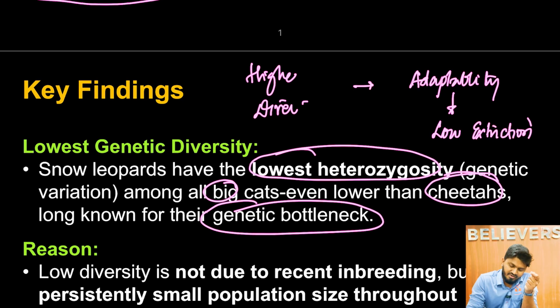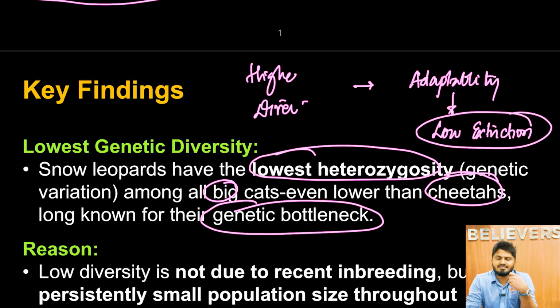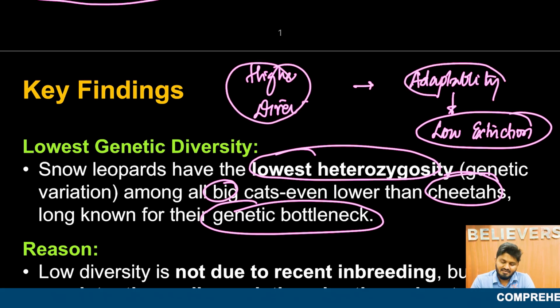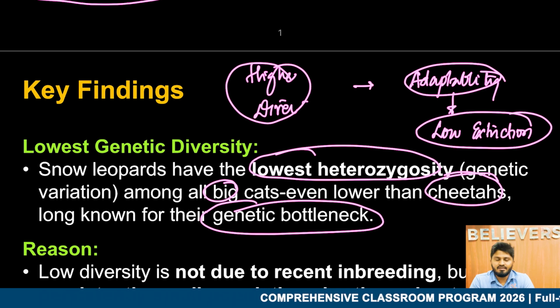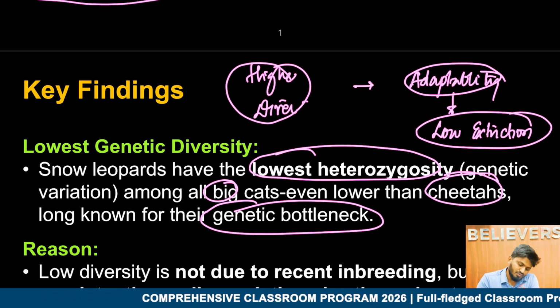Meaning whenever there is a disease, or some lethal genes present in the species being expressed, there will be fewer deaths, and higher adaptability to these diseases or lethal genes. But in species with lower diversity, it will lead to lesser adaptability and higher chances of extinction. This is also the case with respect to Asiatic lions.